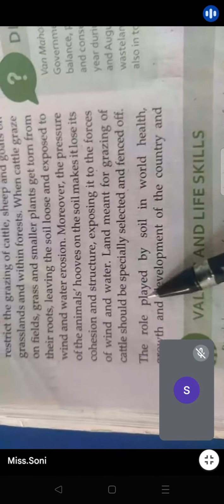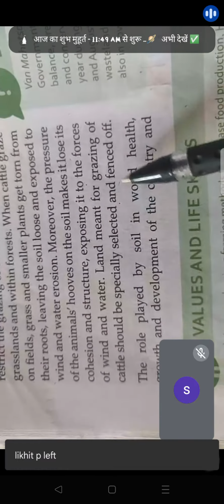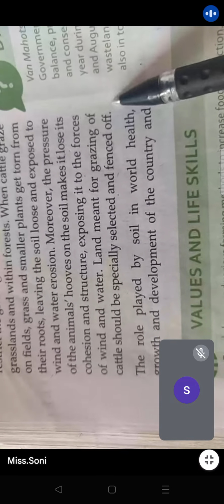So land for grazing of cattle should be specifically selected. Okay, for grazing, land should be specifically selected, and it should be fenced off. Fenced off in a sense what?